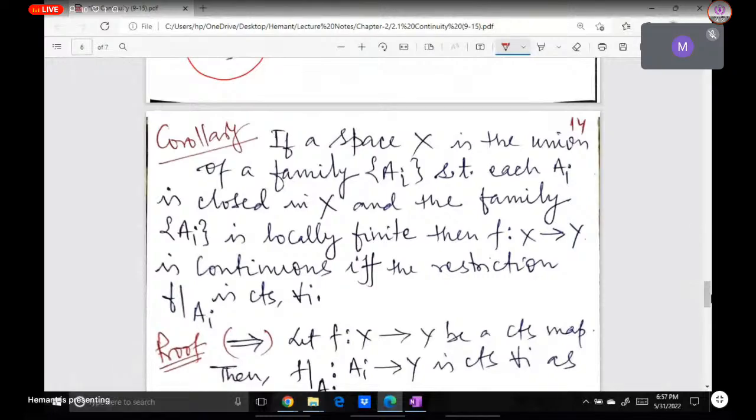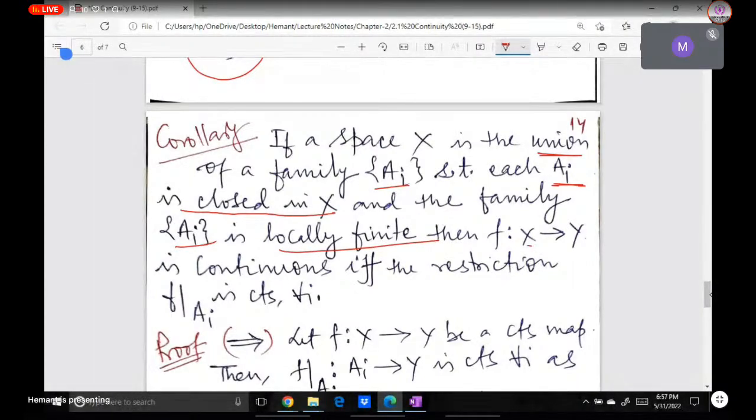What is that? कि अगर हमारा X जो है कोई स्पेस है, and X is the union of this family of closed sets, where each A_i is closed. Okay. So now if this family is locally finite, then a map f from X to Y is continuous if and only if the restriction is continuous.